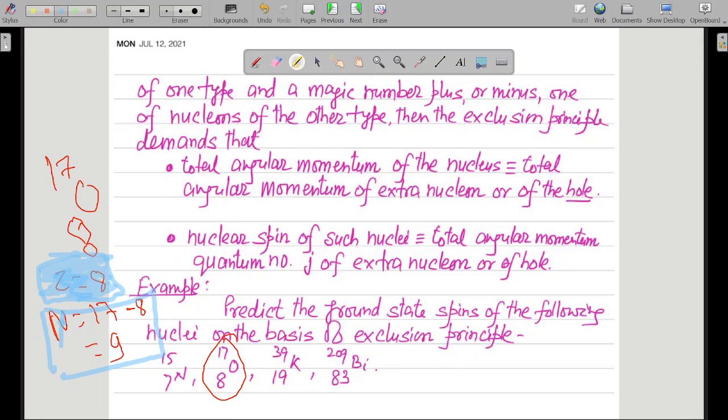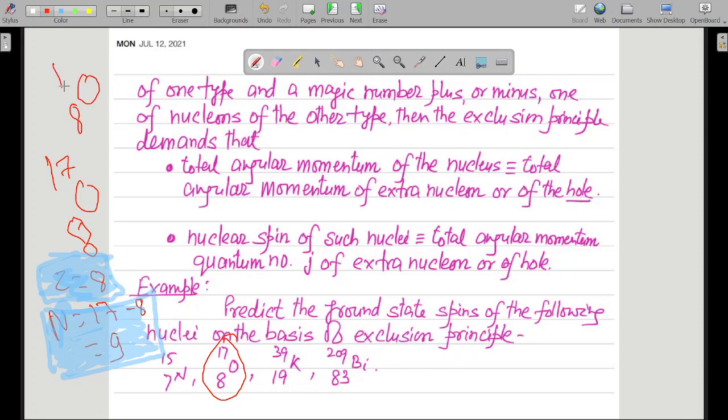And magic number plus 1; minus 1 is also allowed, but we are taking plus 1 here. So the number of neutrons is magic number plus 1, that is 9. So magic number plus 1 of the nucleon of the other type, which is neutron over here.